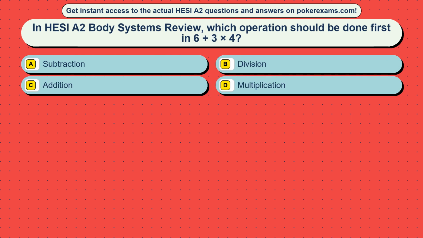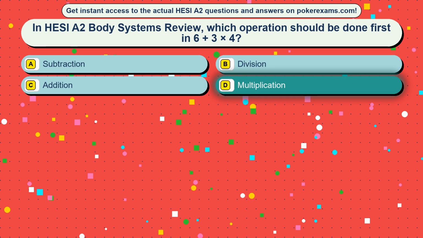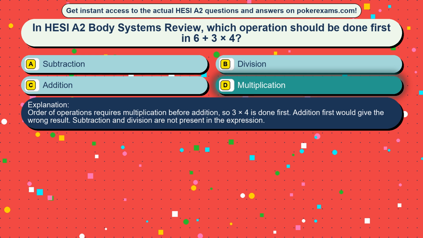Question 43. In HESI A2 Body Systems review, which operation should be done first in 6+3/4? Option A, subtraction. Option B, division. Option C, addition. Option D, multiplication. The correct answer is option D, multiplication. Order of operations requires multiplication before addition, so 3/4 is done first. Addition first would give the wrong result. Subtraction and division are not present in the expression.